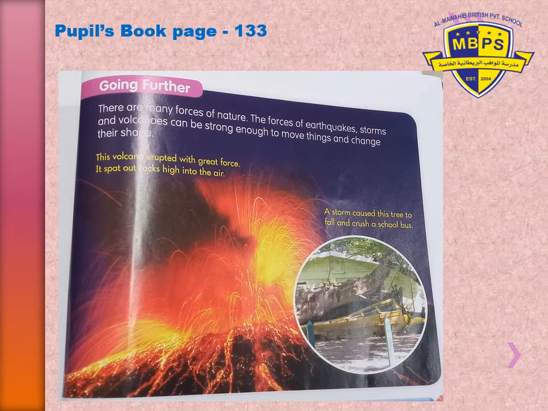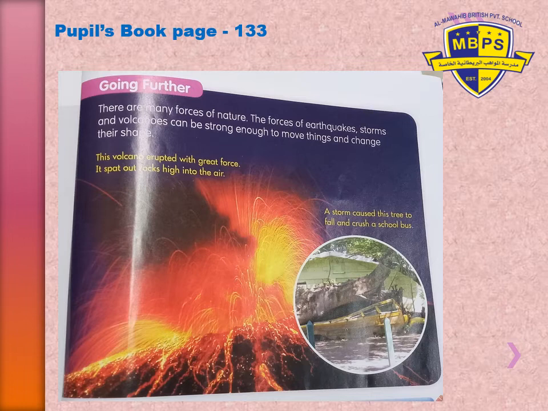As you can see, there are many forces of nature, such as earthquakes, storms and volcanoes. As you can see in the picture, volcanoes can cause a lot of damage. This volcano erupted with great force. It spat out rocks high into the air.